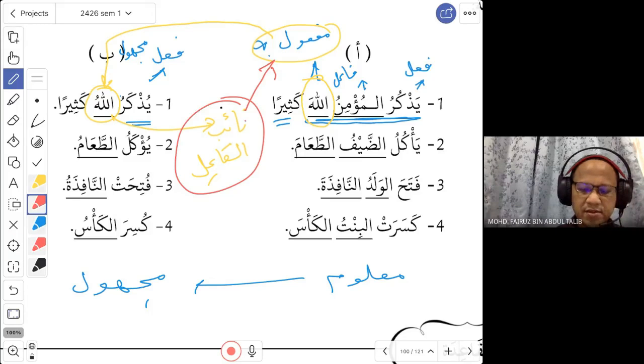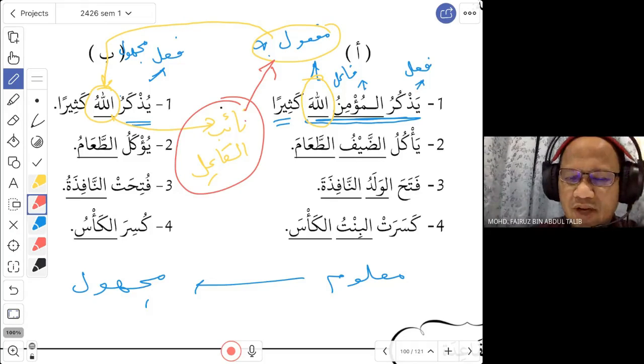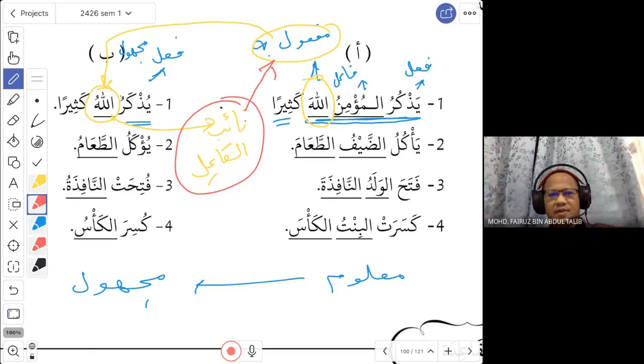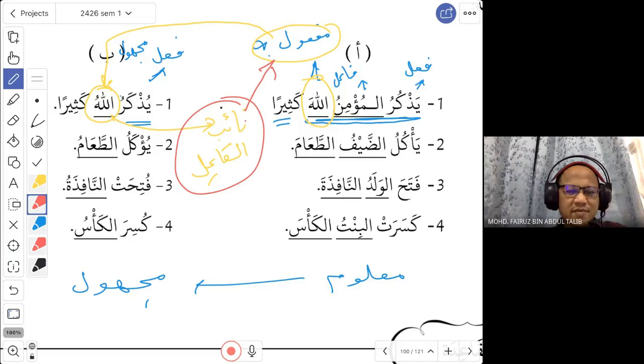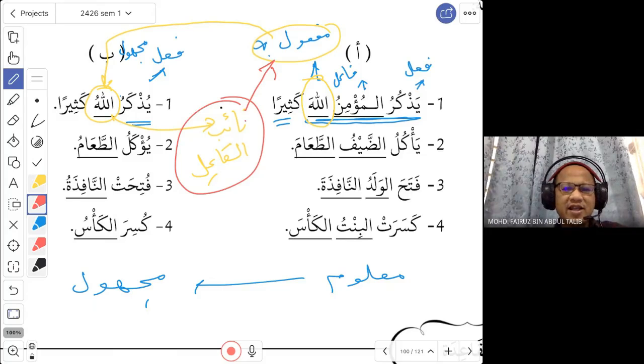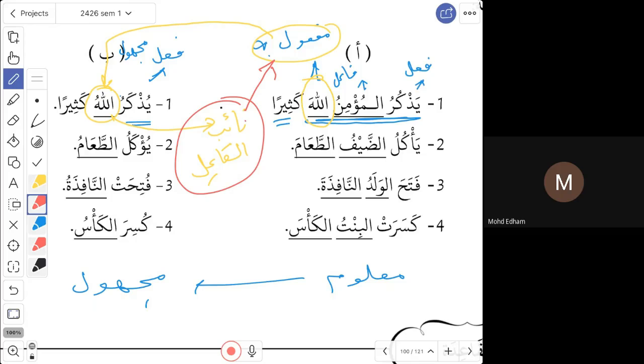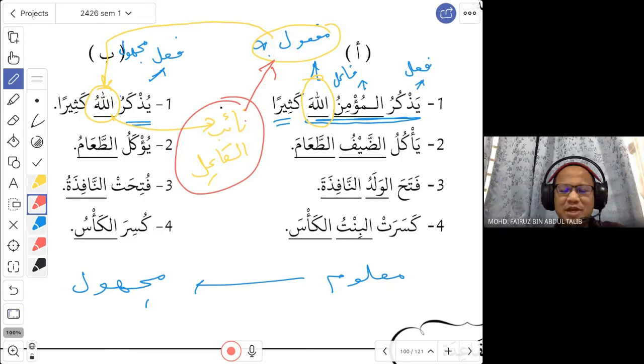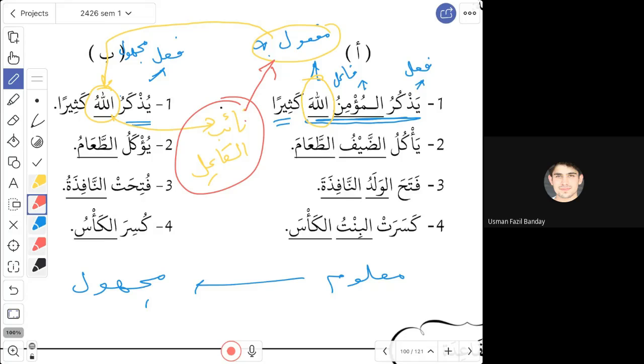Any question before we look at the hukum of na'ib fa'il? Okay, now you know what is na'ib fa'il, right? So again, what is actually na'ib fa'il? In the original sentence, what is that? In the ma'lum. How is that? Can you again, my question or my explanation? My question.